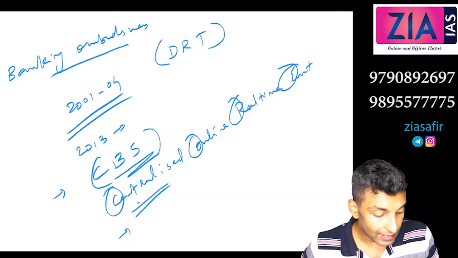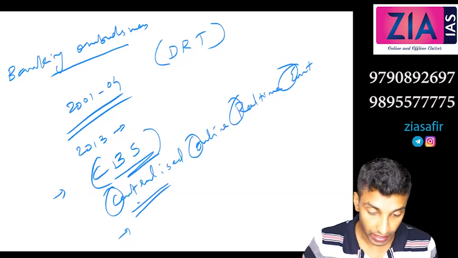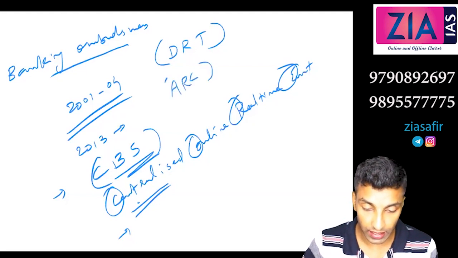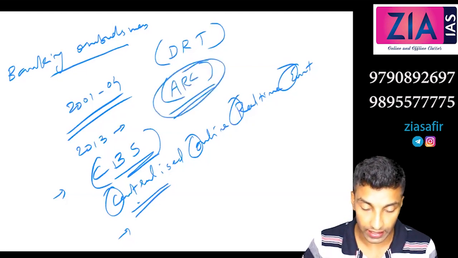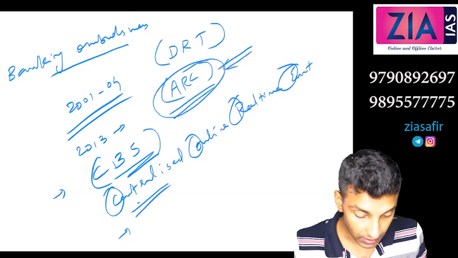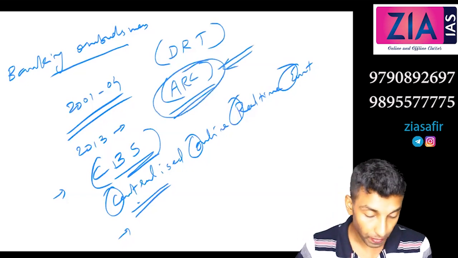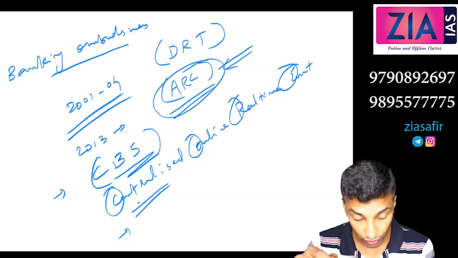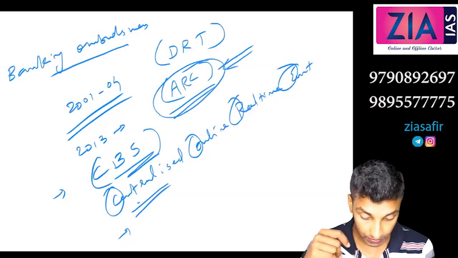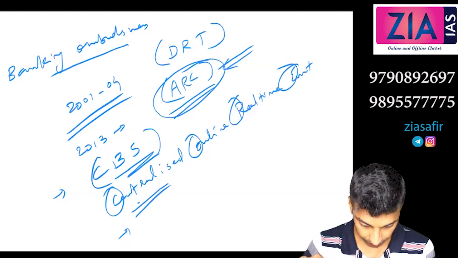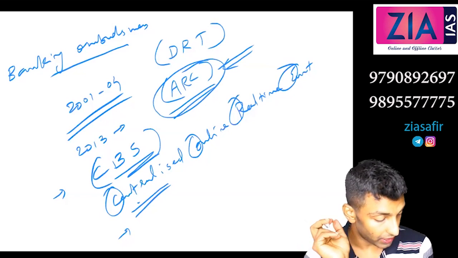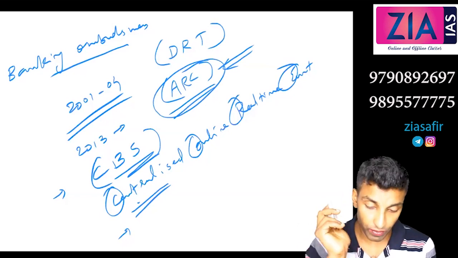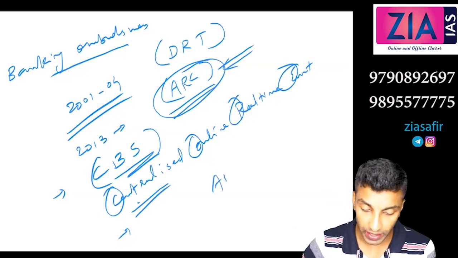Next point, asset reconstruction company, ARC. There is another ARC that we will discuss under ethics and governance, that is different. This is asset reconstruction company or fund, which should be established. What about this asset management company, AMC?